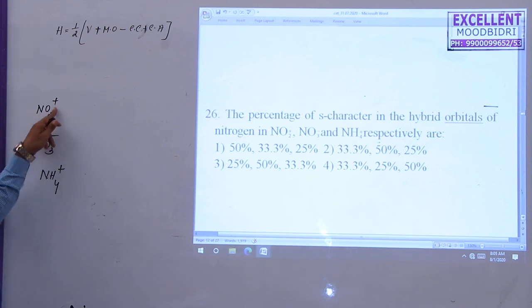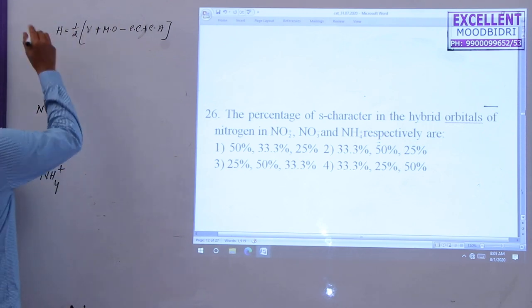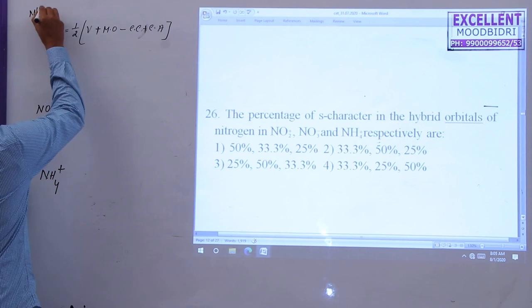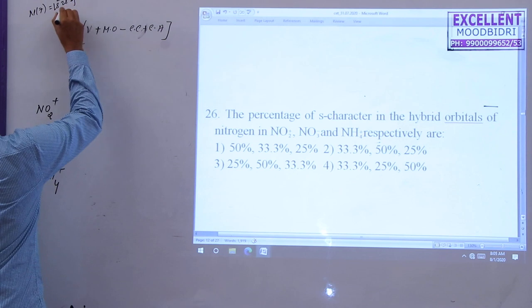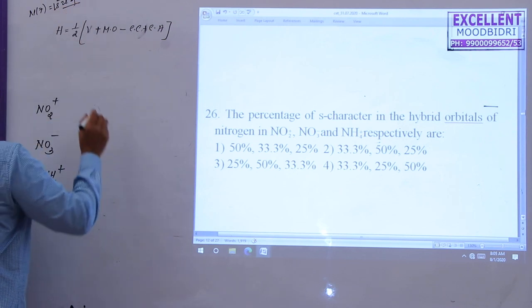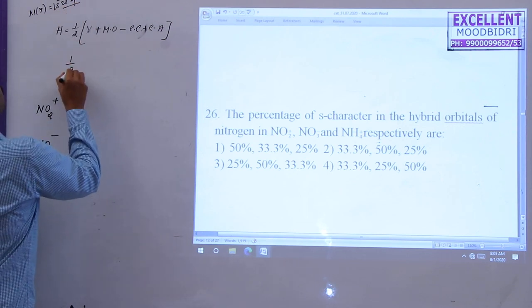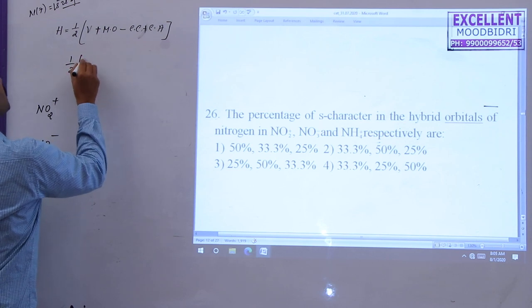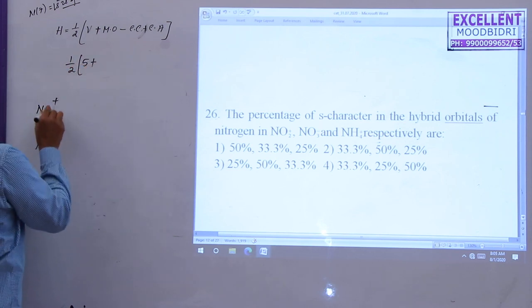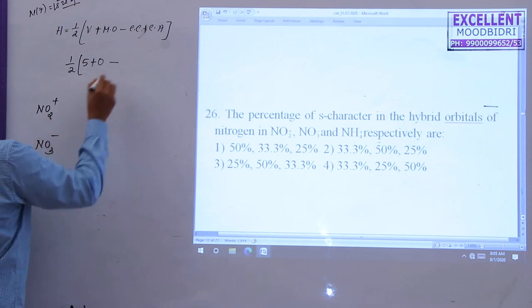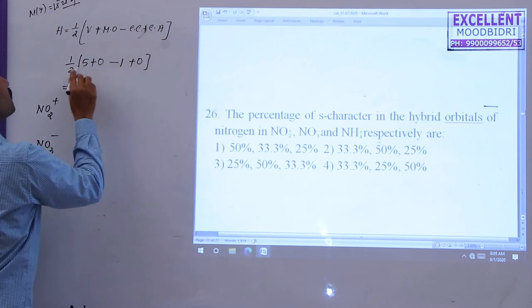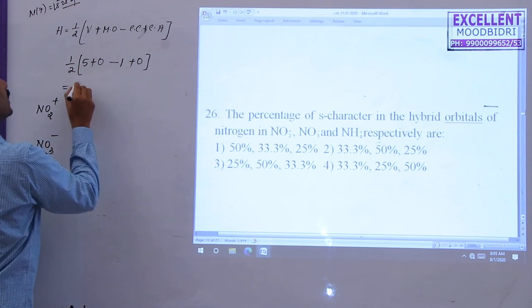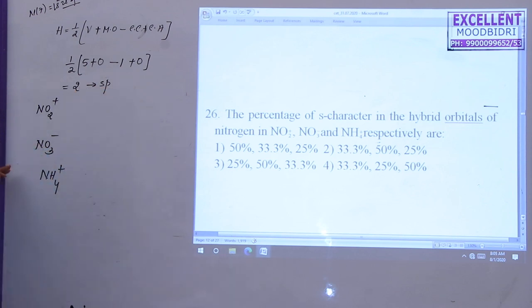If you go for NO2 plus, the number of valence electrons: nitrogen's atomic number is 7, with configuration 1s2, 2s2, 2p3. Here the number of valence electrons is 5, so 1 by 2 of (5 plus 0 monovalent atoms, minus charge on the cation 1, plus charge on the anion 0). So 5 minus 1 is 4, 4 divided by 2 is 2. This hybridization state is sp.